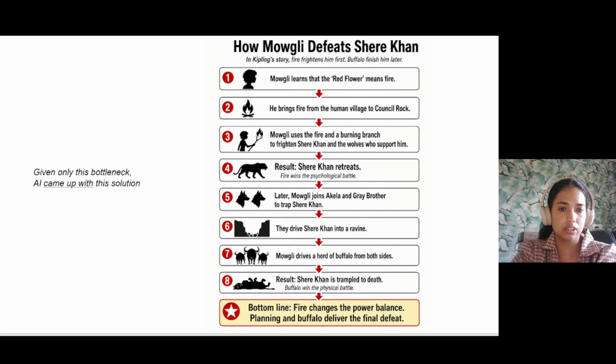Later, Mowgli joins someone from the jungle to trap Sher Khan. Then they all drive Sher Khan into a ravine. Then Mowgli drives a herd of bulls from both sides. And the result is the ultimate defeat of Sher Khan.